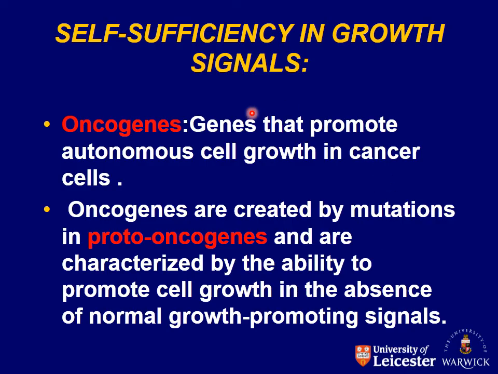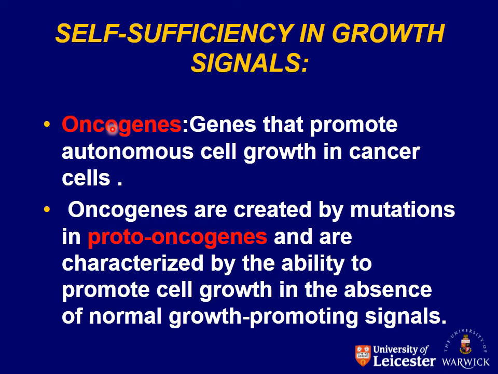So these cancerous cells have self-sufficiency in their growth signals. As we have told, proto-oncogenes is the name for the normal healthy genes that are involved in the normal growth of the cells. But when these genes have been mutated, these are damaged, they are then named oncogenes.